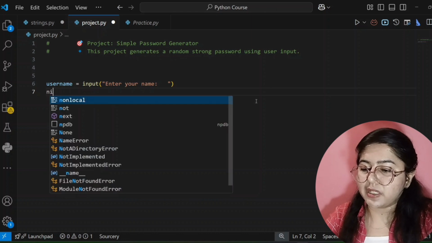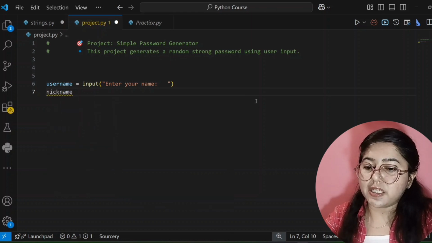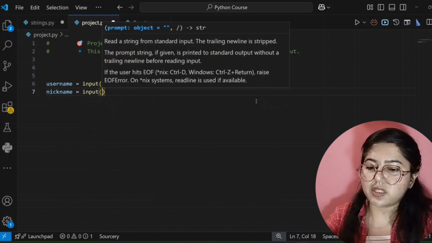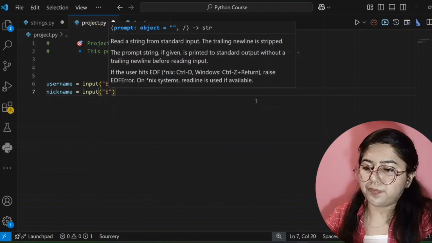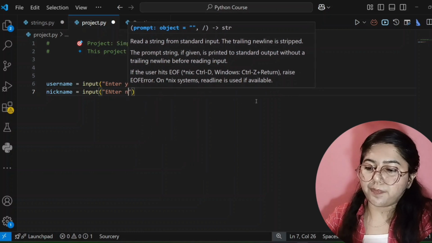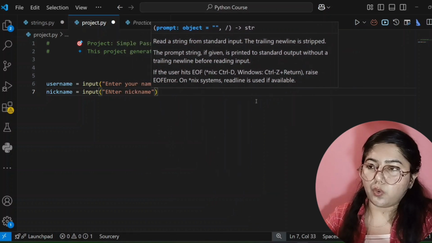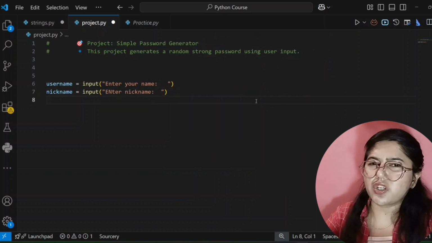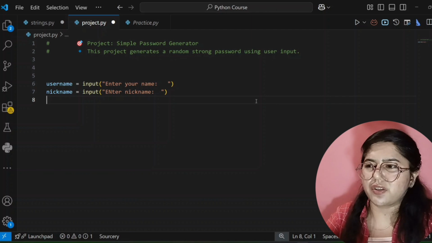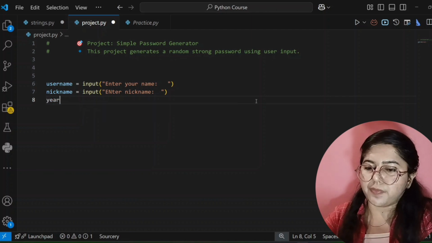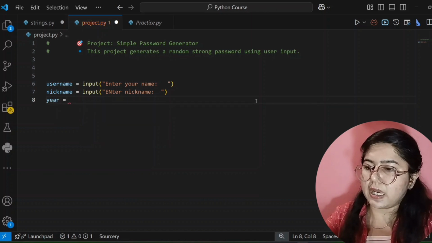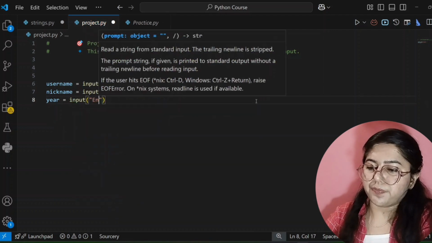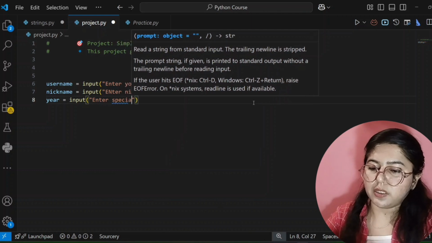After that, the second thing our code will ask to the user, that is write your nickname. So for that I am creating a variable, that is here nickname will be stored. What user will give input, because user is giving input, enter nickname. Okay. Now the next thing is give your birth year or your special year, any year if you want to give. So for that year variable and then input and enter special year.